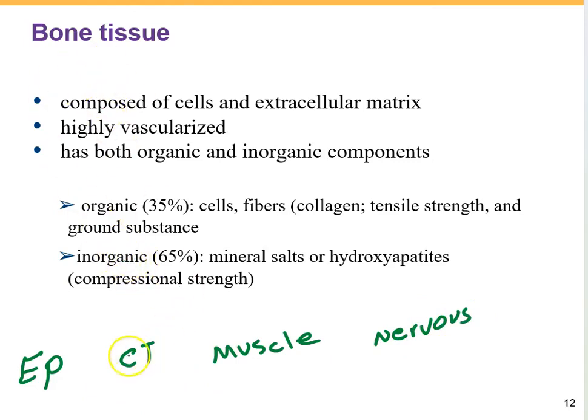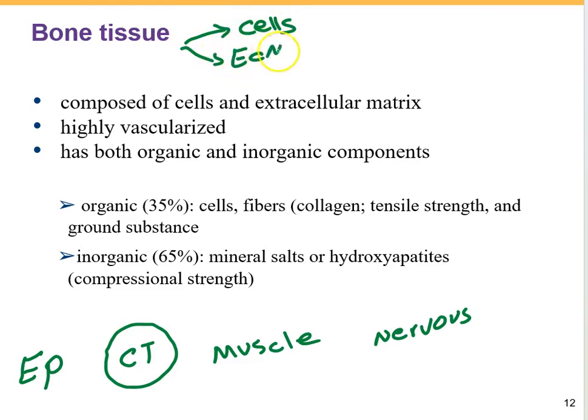The bone tissue is one of the connective tissues, the supporting connective tissue found in our body that makes up our bones. Like other connective tissue, we have to define cells and extracellular matrix. So the bone tissue is composed of cells and extracellular matrix.